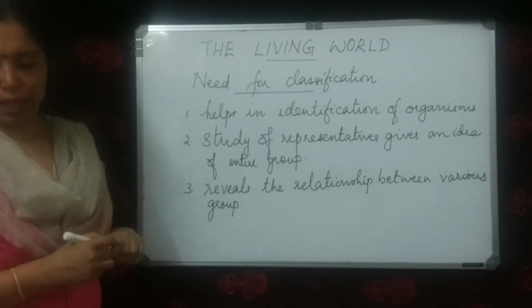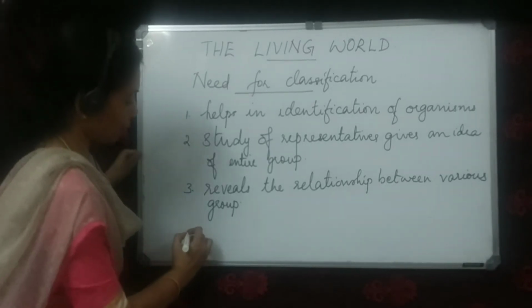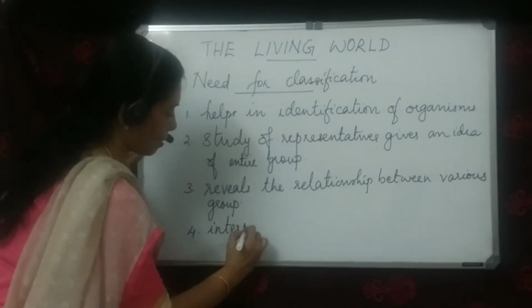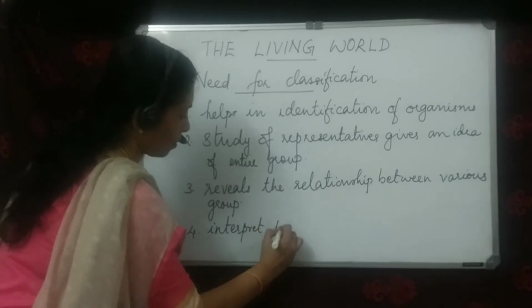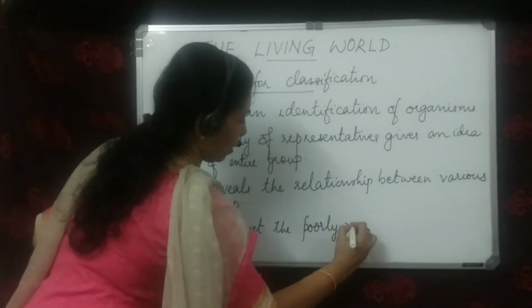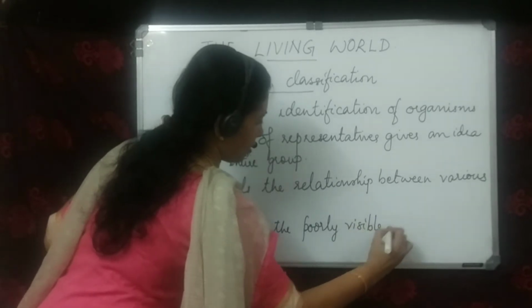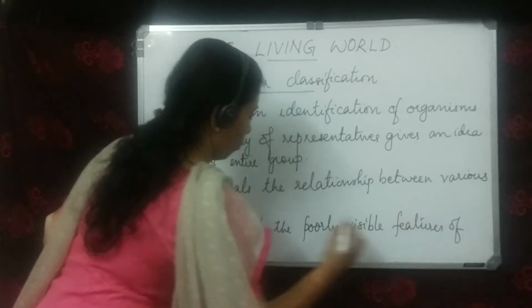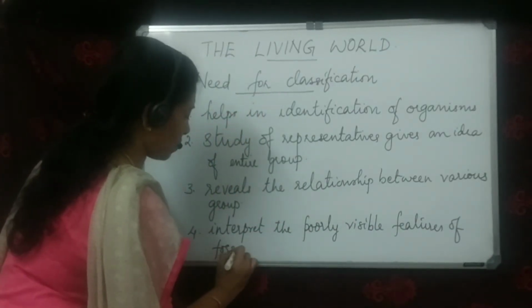Number 4, it helps biologists to interpret the poorly visible features of fossil organisms.